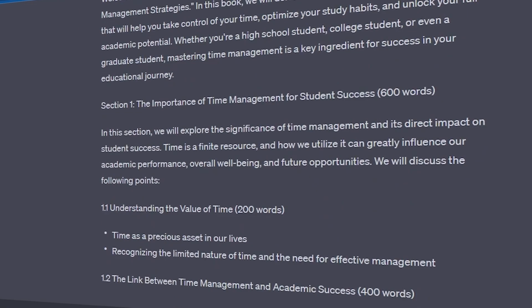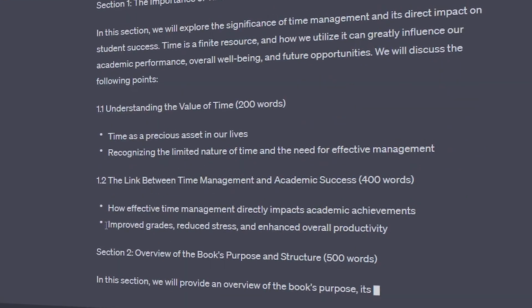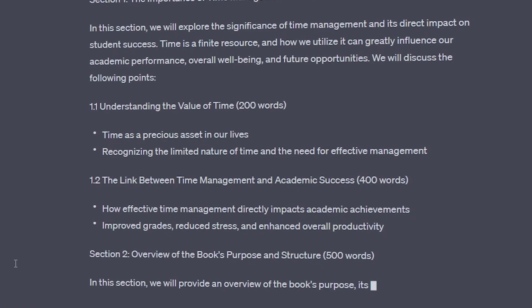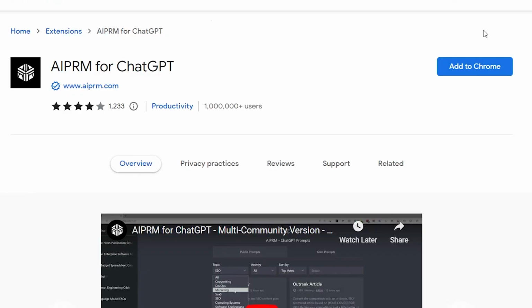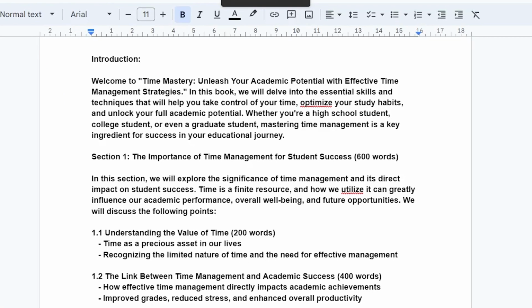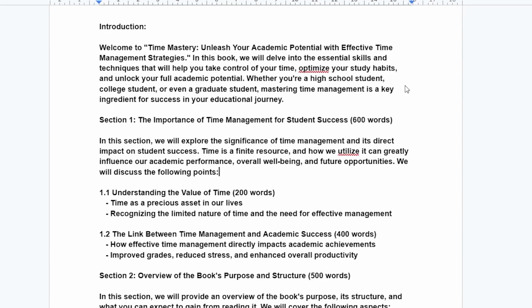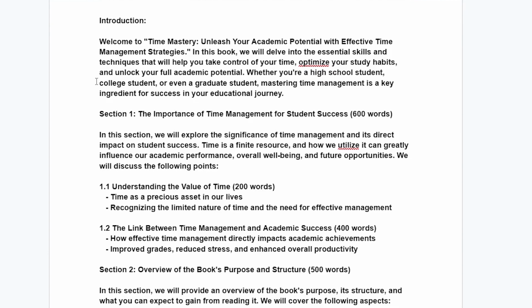If you want this process to go even faster, a cool hack we've found is to use a tool like AI PRM to help us write the book. First, make sure you have the AI PRM Chrome extension installed. This will allow you to get access to some of the most well-liked and highly voted prompts that the platform has to offer. Then, start copying and pasting it into a blank Google Doc, making sure to add and format the titles and headers properly.